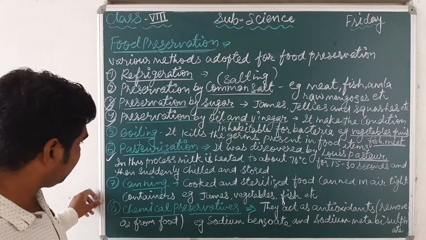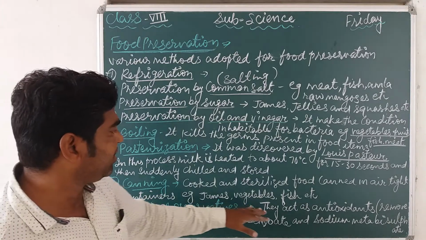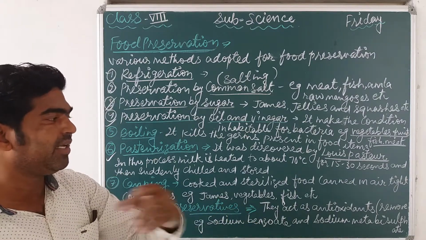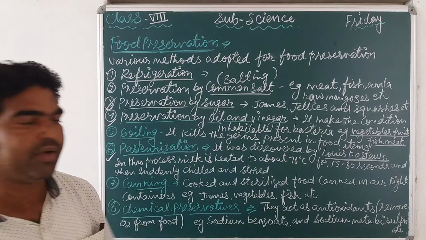Now next, so by canning, jams, vegetables and fish can be canned or stored in an airtight container and utilized for a long period.